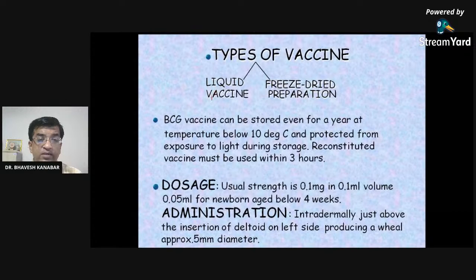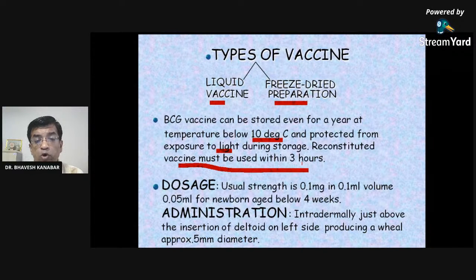There are two types of the vaccine, liquid vaccine and freeze-dried vaccine. BCG vaccine can be stored even for a year, at a temperature below minus 10 degrees centigrade, and protected from exposure to light during the storage. Reconstituted vaccine must be used within 4 hours, not 3 hours. So in the field, we have to first of all reconstitute the vaccine. It should be used within 4 hours of the reconstitution.